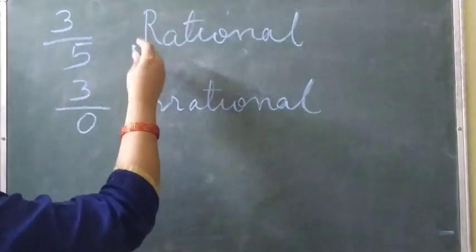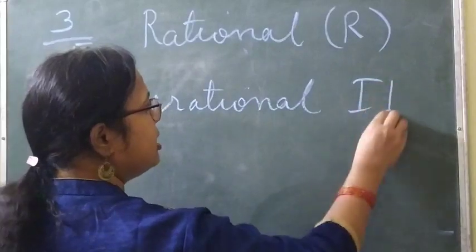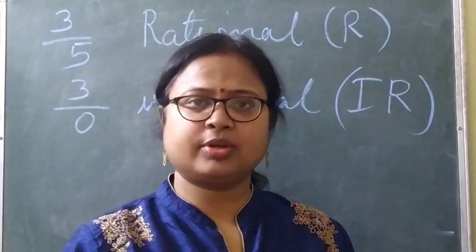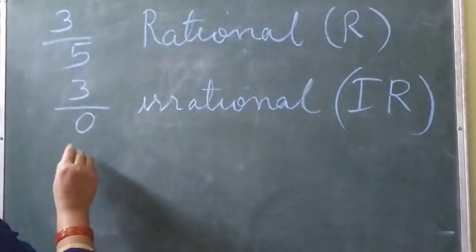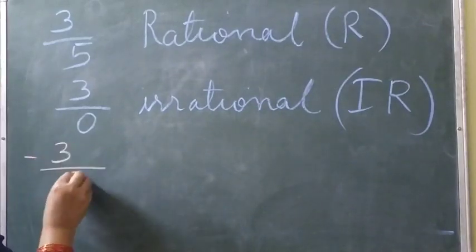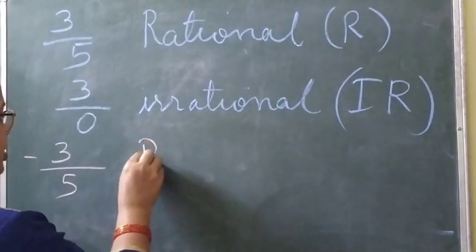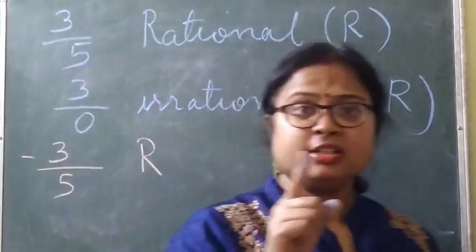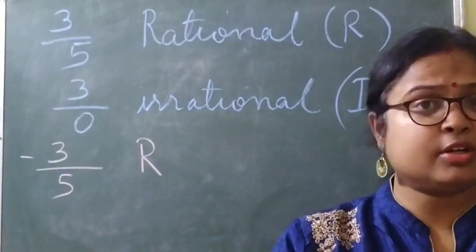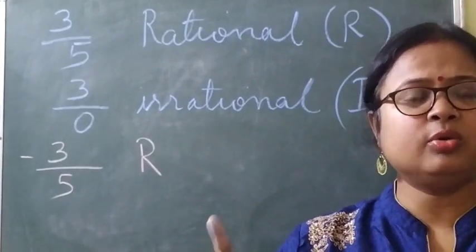Okay, so now onwards, for rational I'll use R, and for irrational I'll use the short form IR. Now tell me this: minus 3 by 5, is this rational or irrational? Again, this one is rational. Clear? Because what is the condition? In the condition it was not given that it should be positive or negative. What was the condition? q should not be equal to 0.